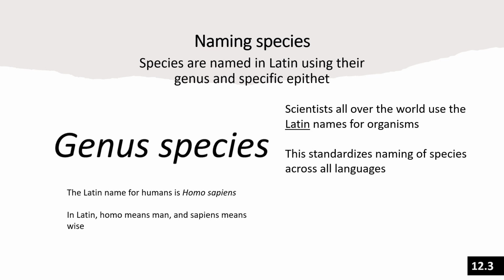Scientists all over the world use the same classification system, so we're all on the same page when we talk about a species. In this system, species are given a Latin name that is made up of their genus and species names. Humans belong to the genus Homo, which is Latin for man, and the species sapiens, which means wise. So our Latin name is Homo sapiens.